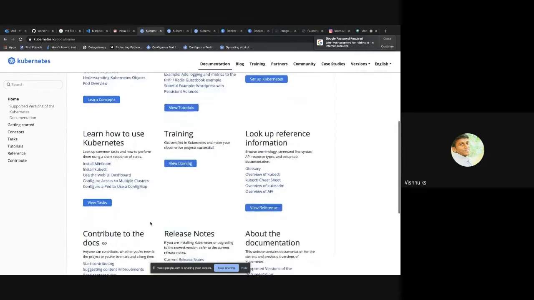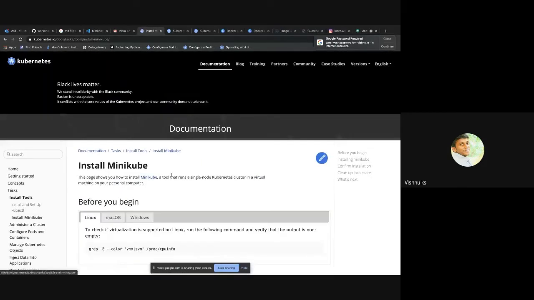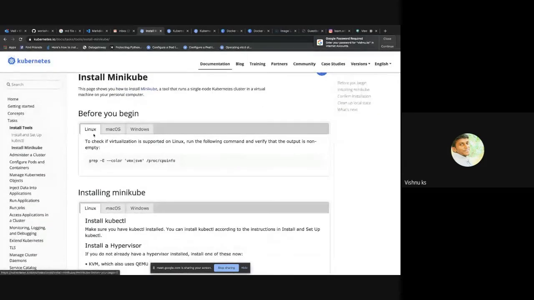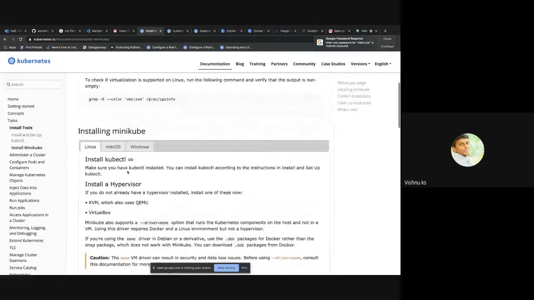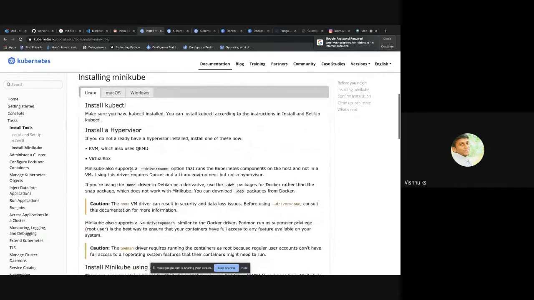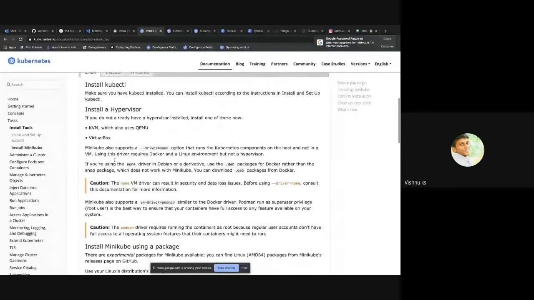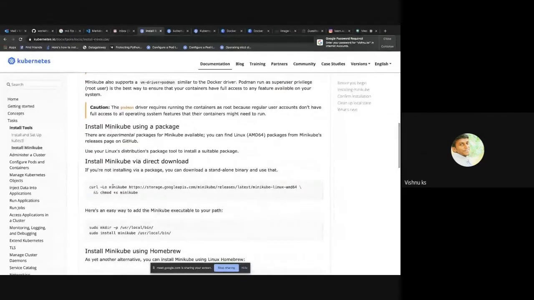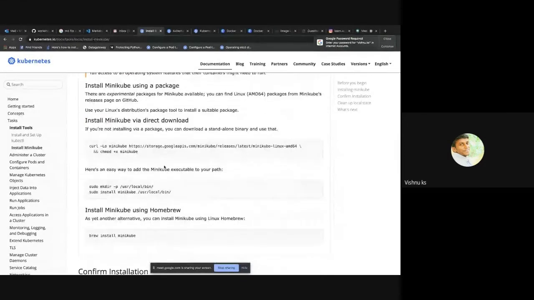First thing you need is Minikube, which is a smaller version of a Kubernetes cluster on your laptop itself. It's very easy to install. If you're running Linux, you just run this command and install it by following these instructions.